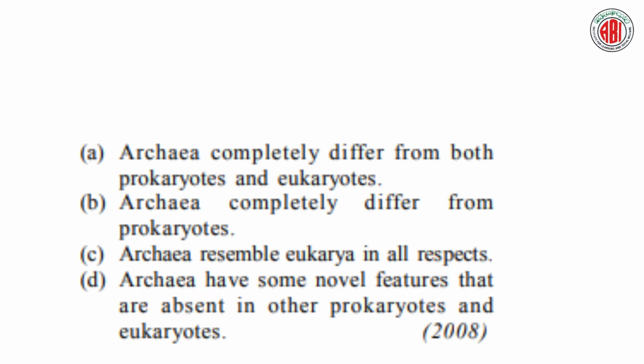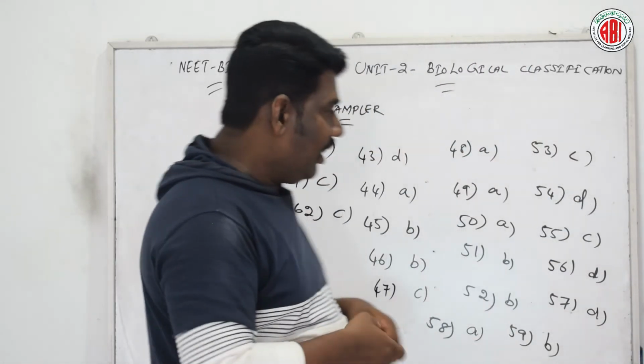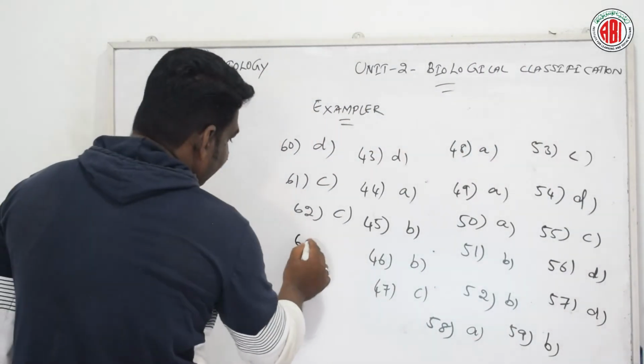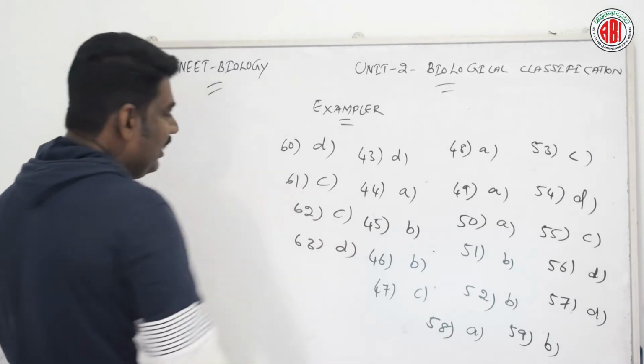Archaea completely differ from prokaryotes. Archaea resemble eukarya in all aspects. Archaea have some novel features that are absent in other prokaryotes and eukaryotes. Let us see the right answer for this question. So according to question number 63, option D is the right answer.